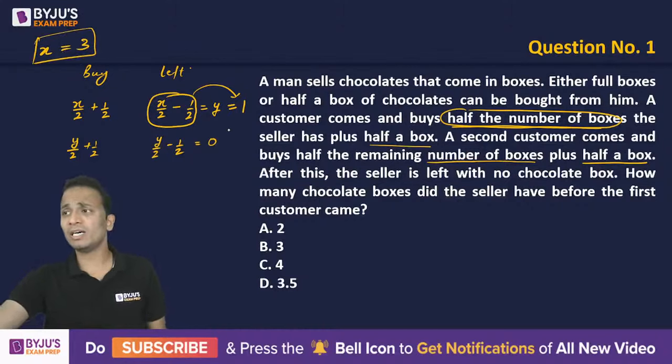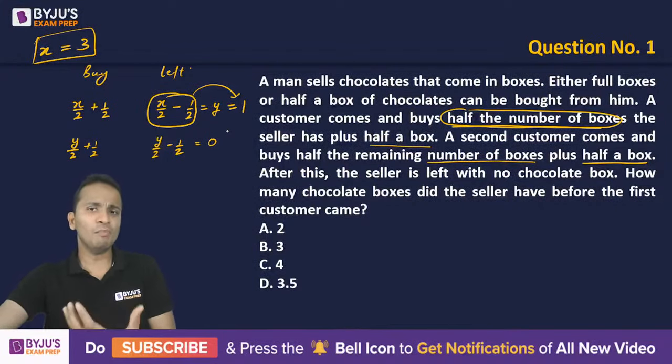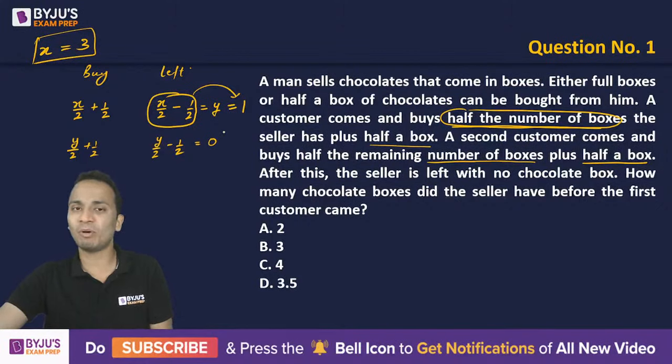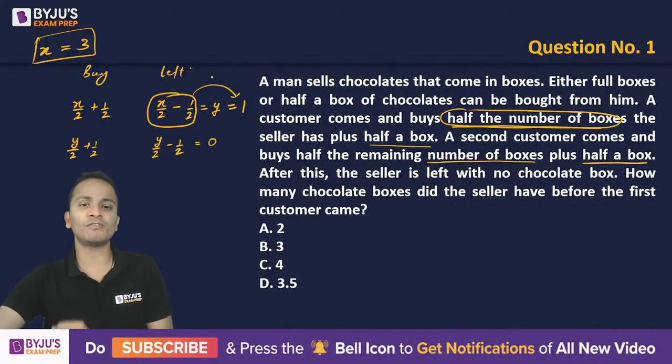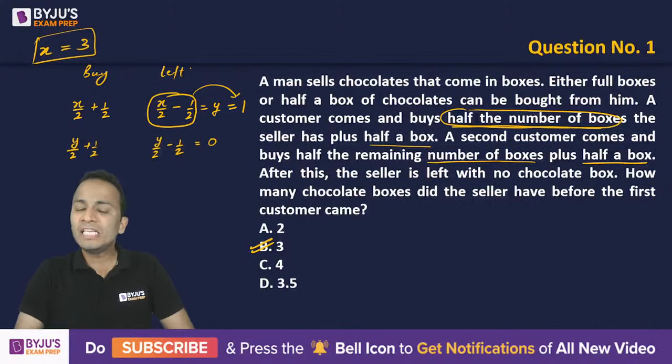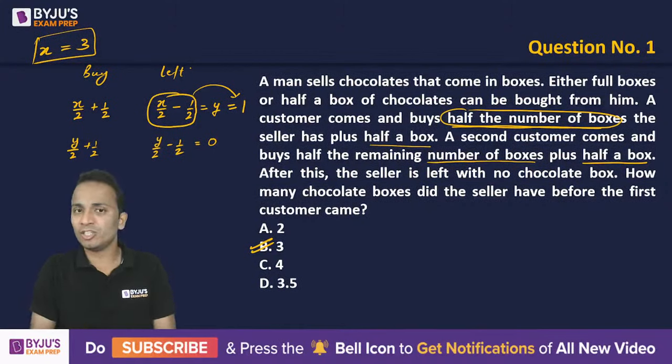Now generally the questions that I have seen coming in CAT, they have more than 2 customers buying the boxes. Okay, so let's look at some more variety of questions of the same type. But the correct answer for this question is option B. That is, initially there were 3 boxes. I hope all of you have understood, and you will not be taking a lot of time to solve such type of questions from next time onwards.